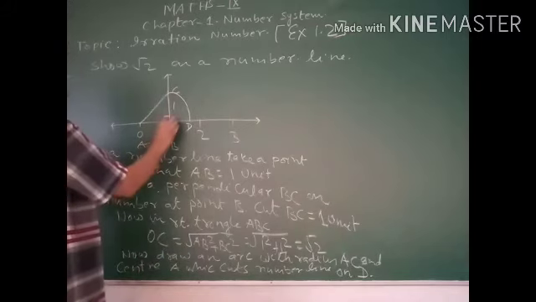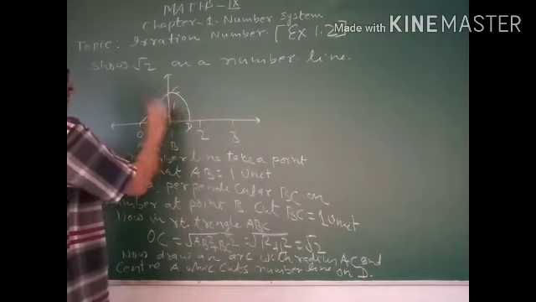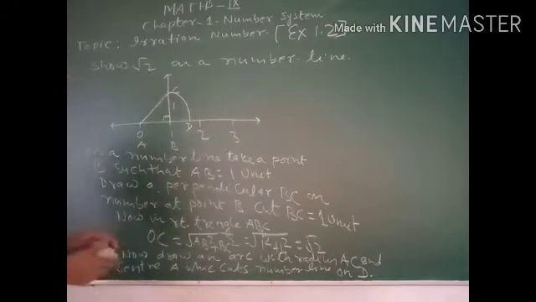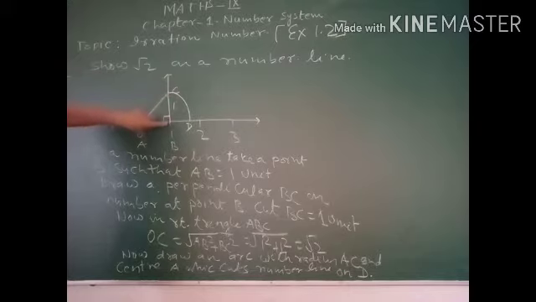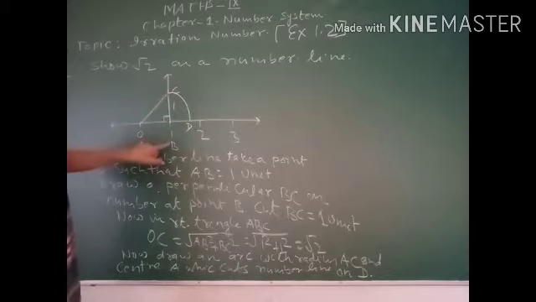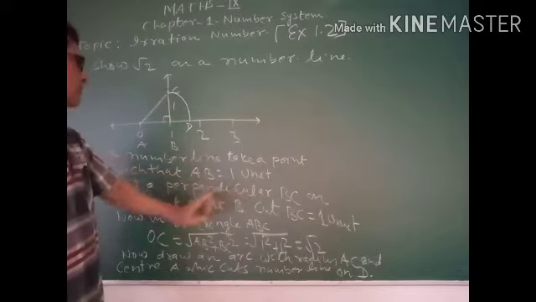Again, draw a perpendicular at the point B. This is the perpendicular on the number line at the point B. Now cut 1 unit from this perpendicular. Thus, you can say BC equals 1 unit.